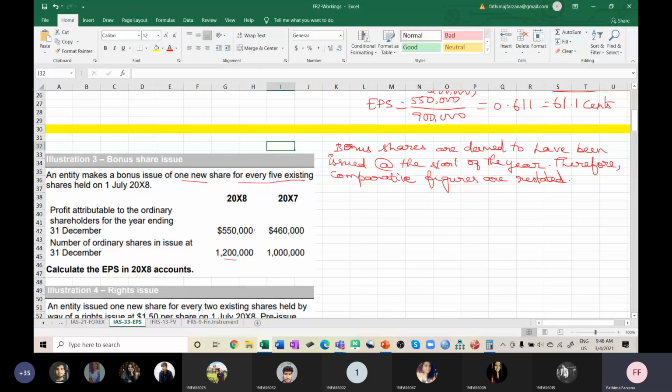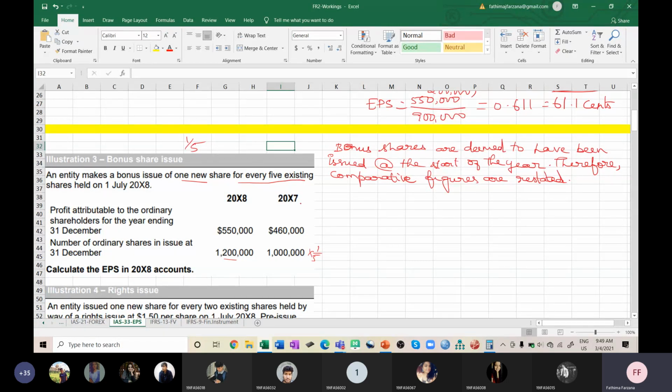How can you find out? One new share for every 5 shares, shall I write it as 1 by 5? If you take 1,000,000 shares into 1 by 5, how much are you getting? 200,000. So 200,000 bonus shares, and that is the only increase here. This is a component you have got to know. Now see here, the comparative figures are restated. Let us see how we are restating the comparative figures.